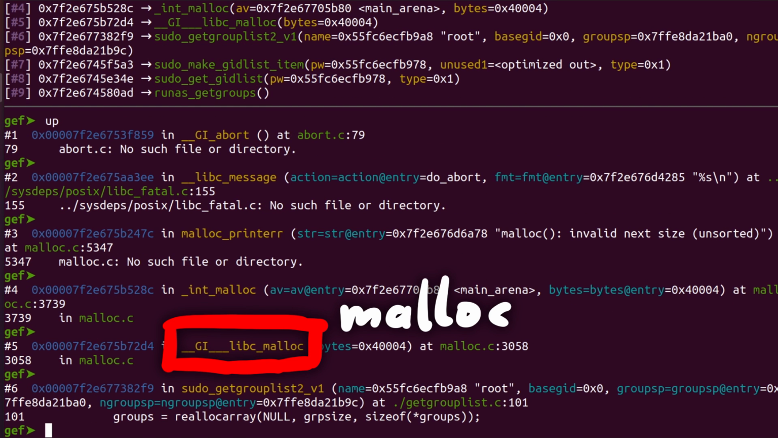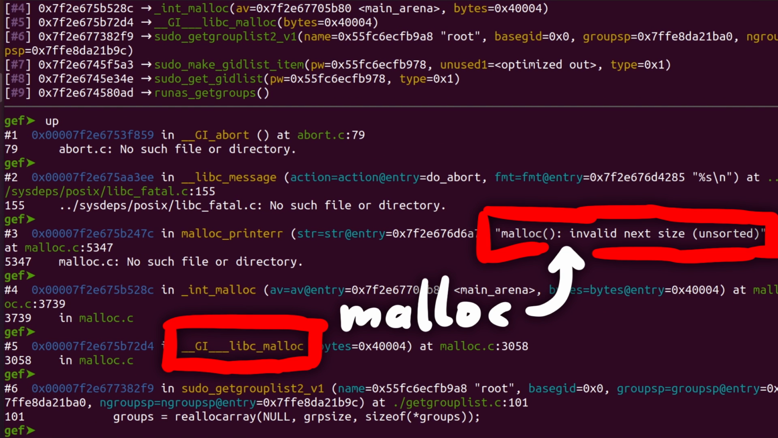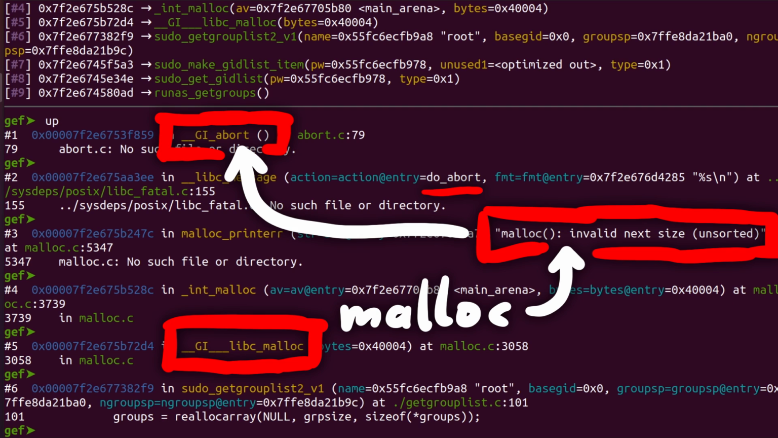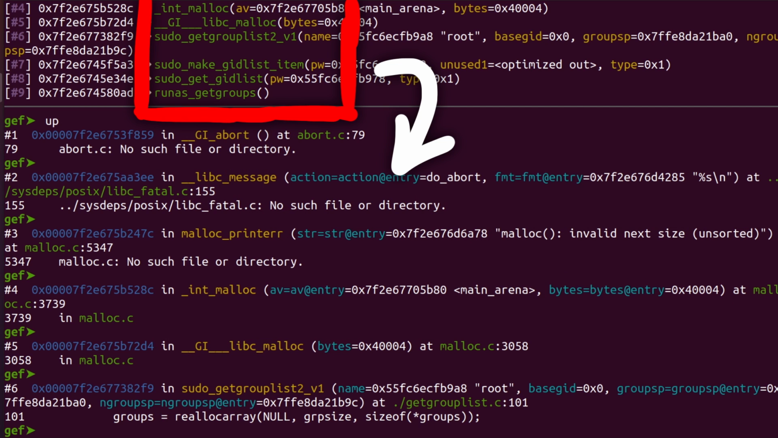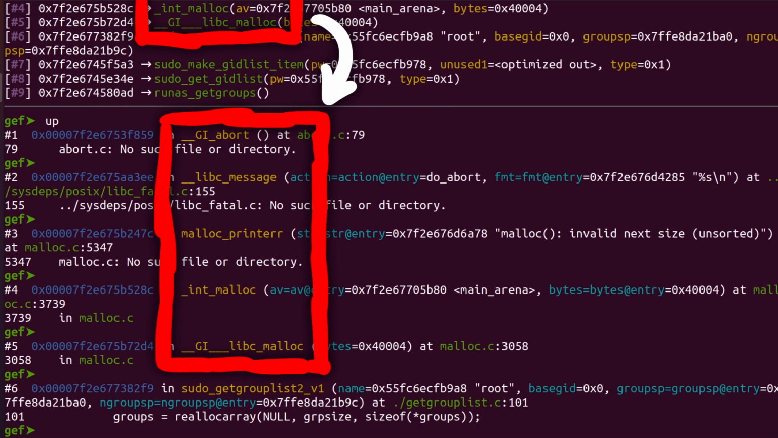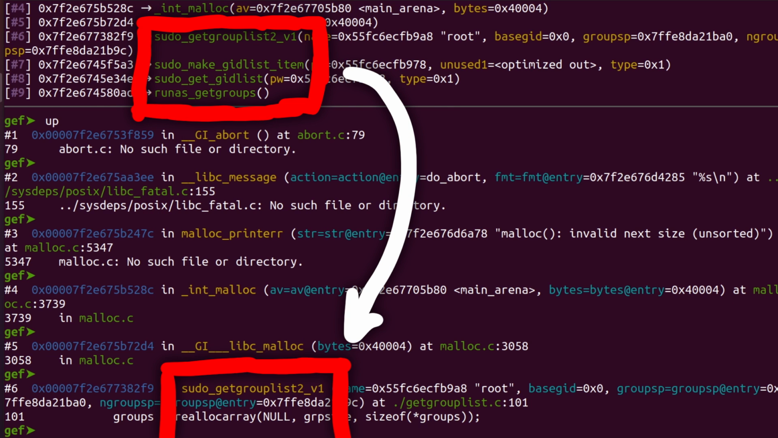Apparently malloc detected an inconsistency with the next size and decided to bail out and stop the execution before something worse happens. But this still means we should have corrupted something on the heap. So here is the backtrace. Those functions were executed and eventually led to the abort. These functions are from malloc, so from libc. The last function from sudo itself was sudo_get_grlist_v1.